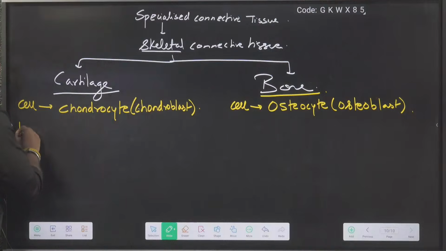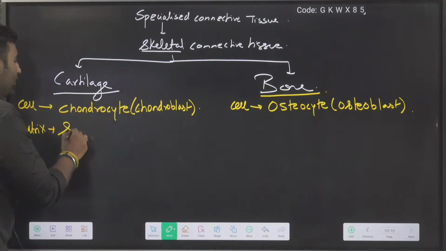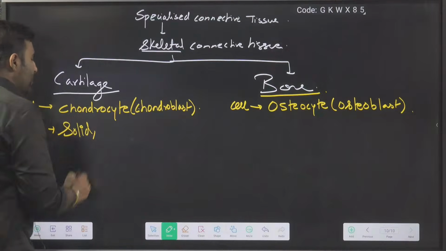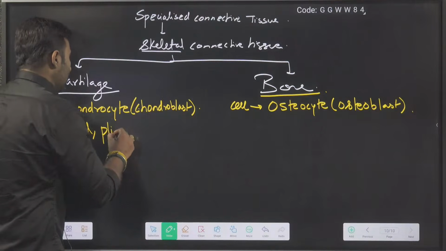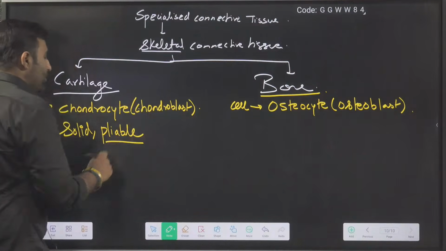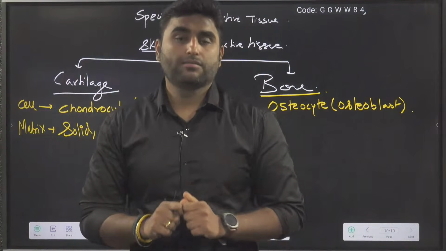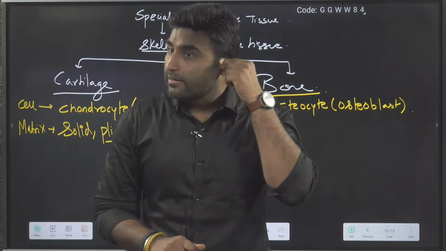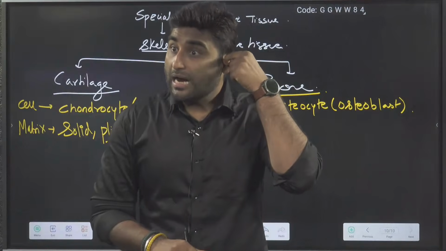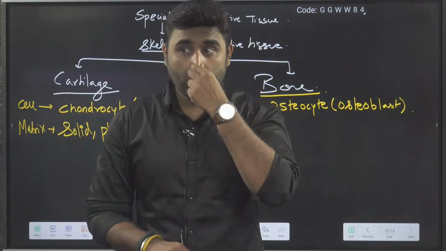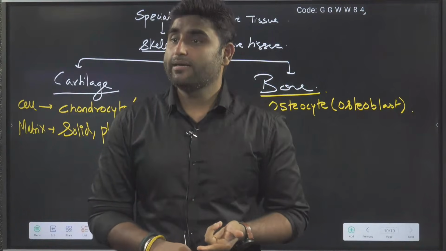So what is the matrix? Let us discuss the matrix as well. Cartilage matrix is solid but pliable. Pliable means bendable, able to bend: ear pinna cartilage, nose tip, able to bend.